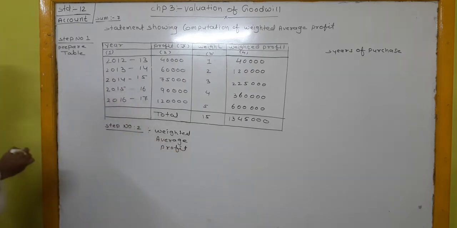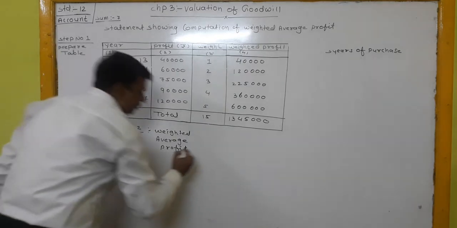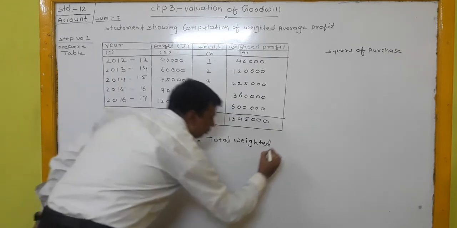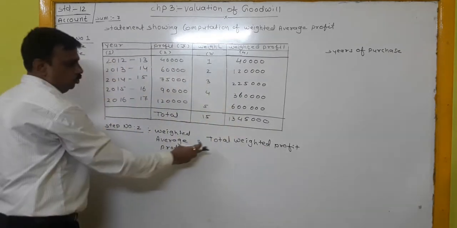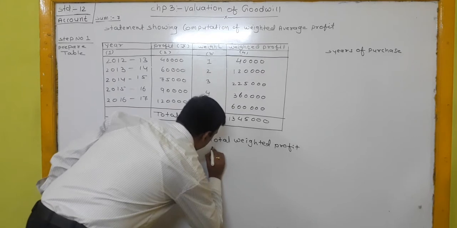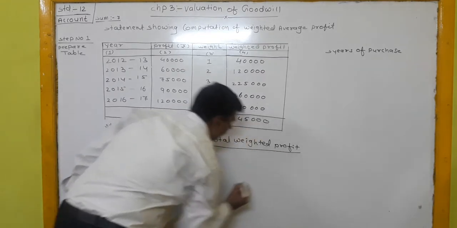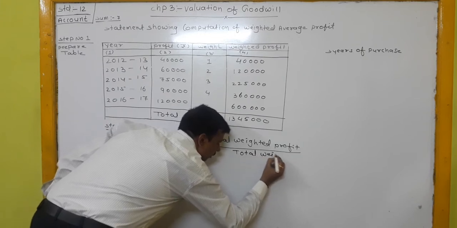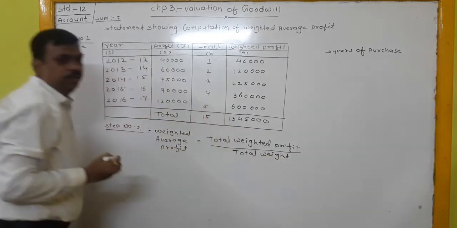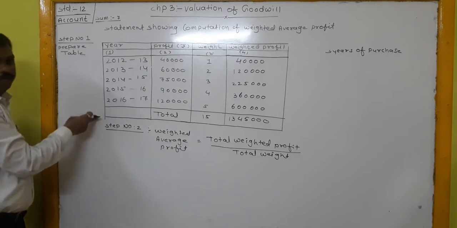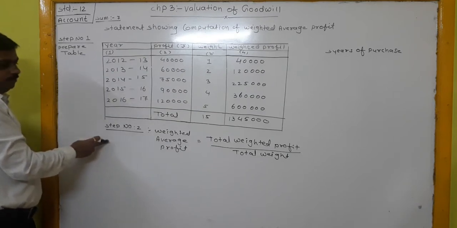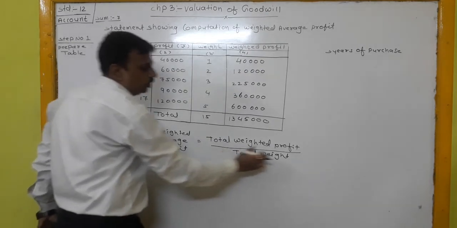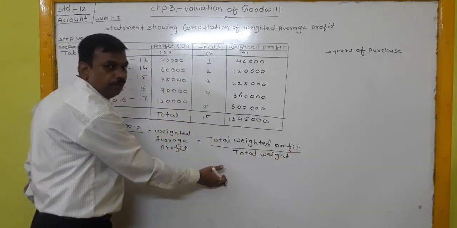Weighted average profit equals total weighted profit divided by total weight. First step, prepare the table. Second step, find out the weighted average profit. Weighted average profit equals total weighted profit divided by total weight.